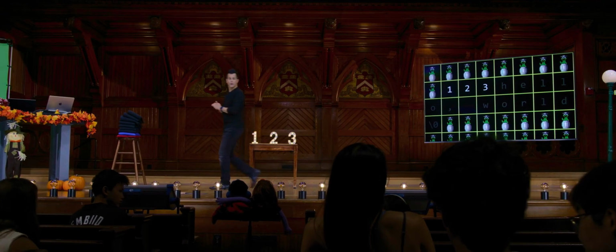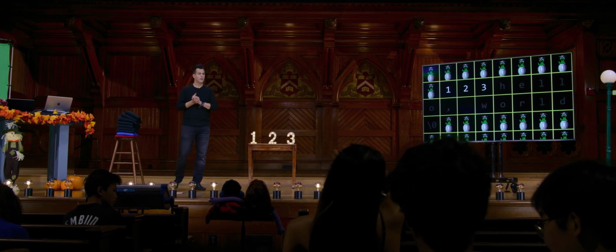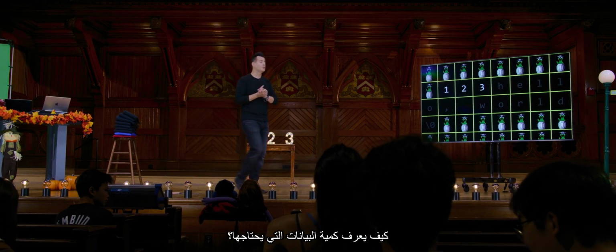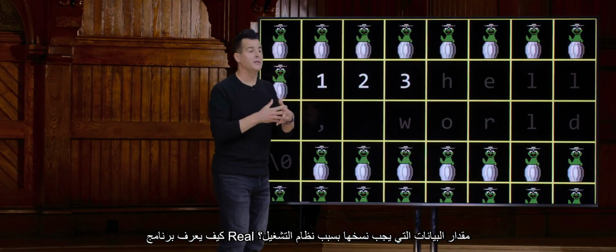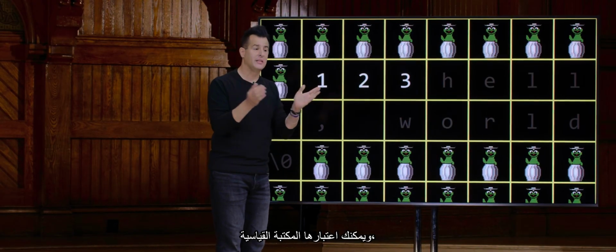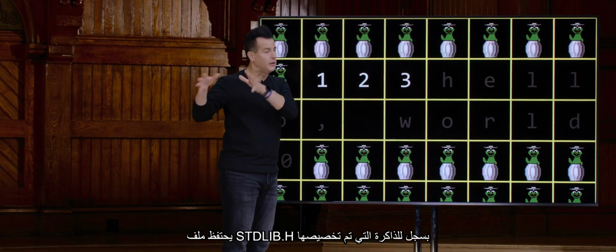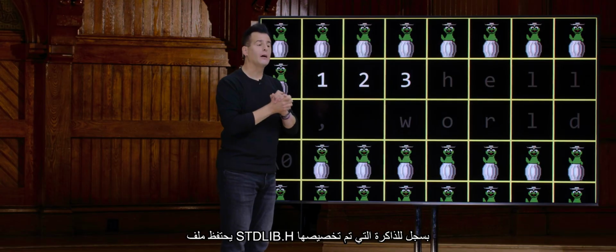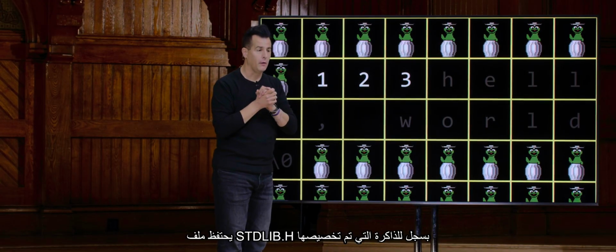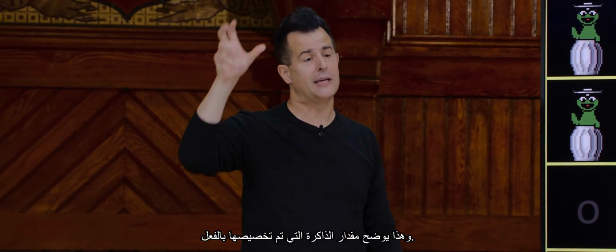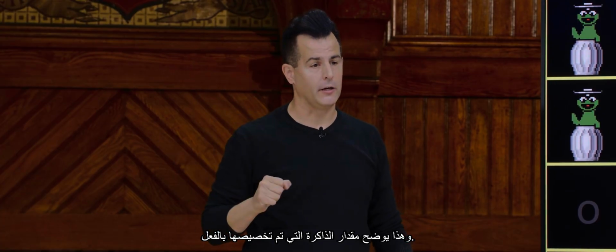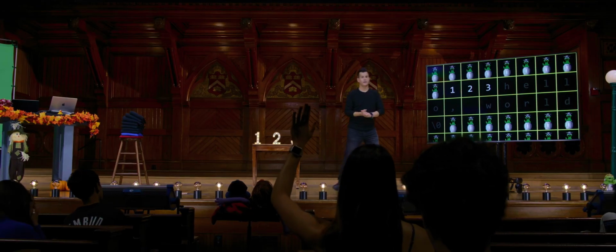How does realloc know how much data to copy? Because the operating system, and you can think of it as the standard library, stdlib.h, keeps track of what memory has been allocated for you in the past. So when you pass in that same address, it has essentially a lookup table, a dictionary, if you will, that tells it what memory has been allocated already. So you don't have to worry about that. Yeah, in front.